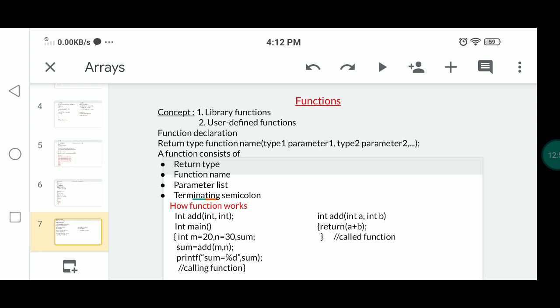Next, we can call the function here: sum equals add of m comma n. That is calling the function. While calling this function, you should not mention the return type of the function. Here in this place, you don't need to mention the function type.